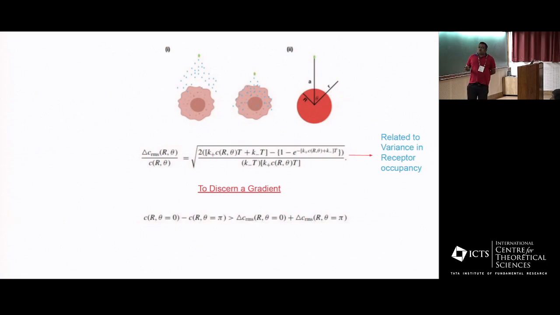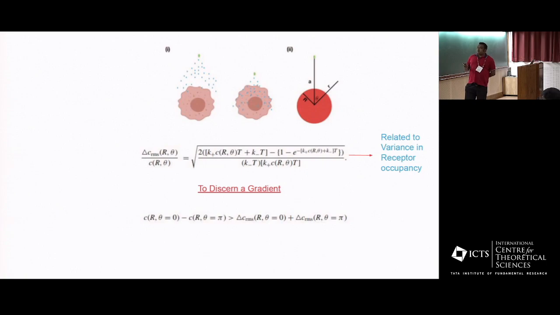And then in order to discern a gradient, what you would want is that the concentration difference between this point and this point should be at least greater than the error that is measured at this point versus this plus this point. This is just a normal condition. In that case, you'll be able to measure the gradient.